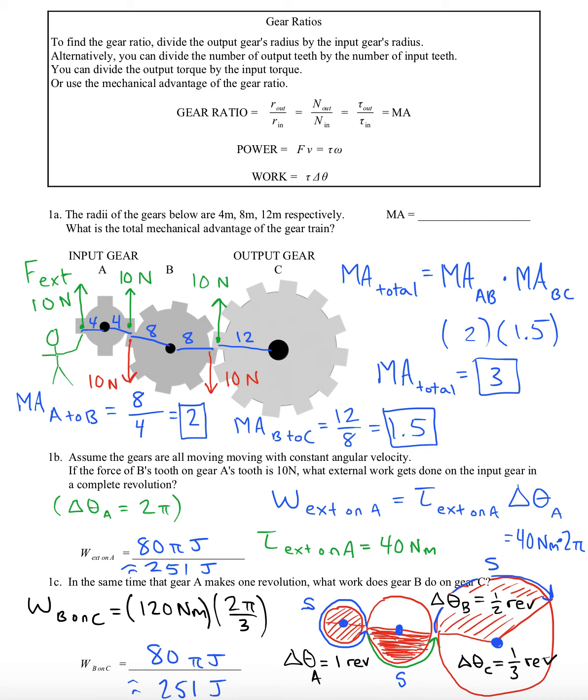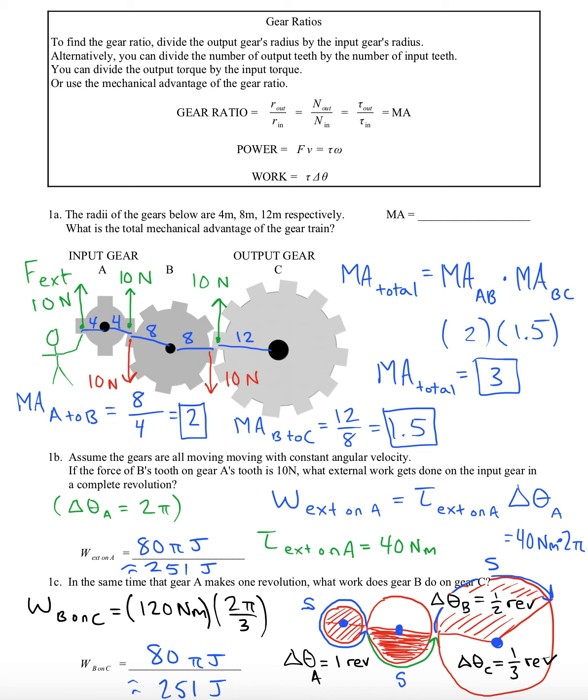So even though we have a mechanical advantage where the torque is allowed to be increased, the amount of rotation that the person has to do of that input gear is much more than the rotation that you get out. And so it turns out that work is conserved. We'll show later that this means that energy is conserved.